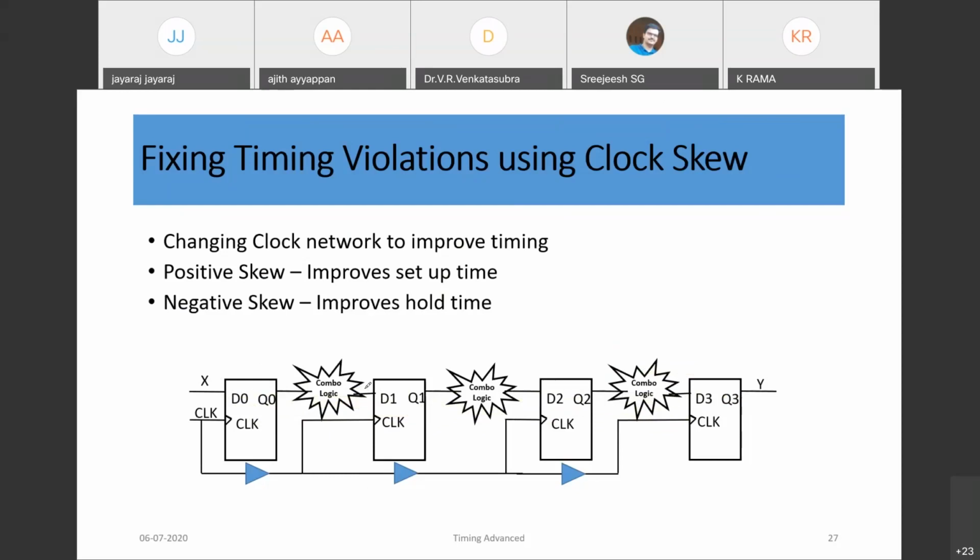And assume for this D1 to D2, we have a setup timing violation. On this path, what we can do is introduce a positive skew. If you add a buffer at this path, we add a buffer here,